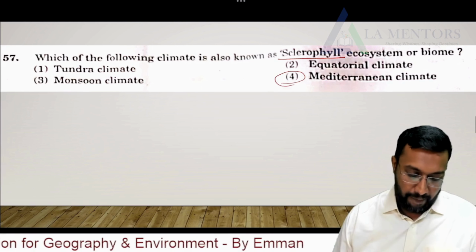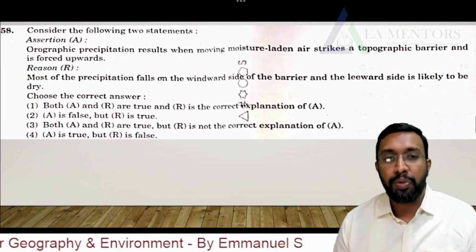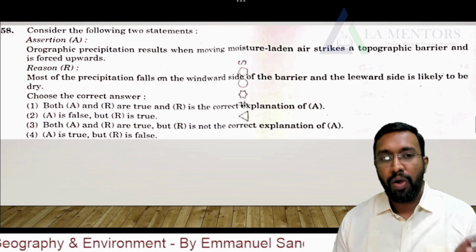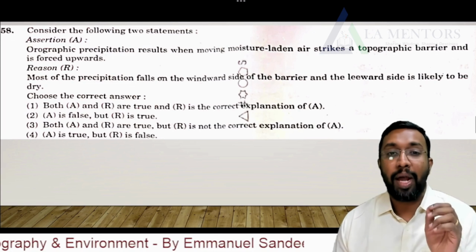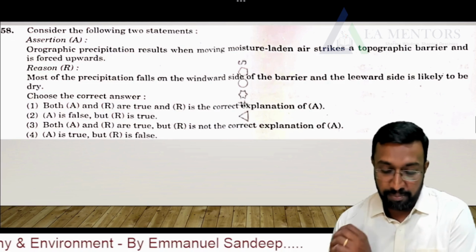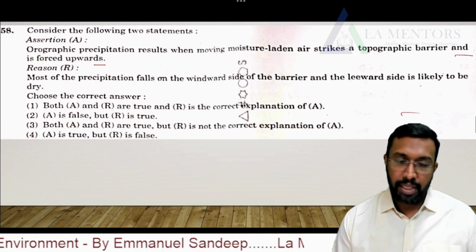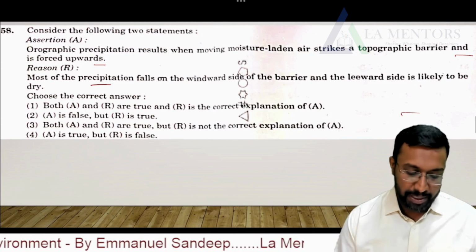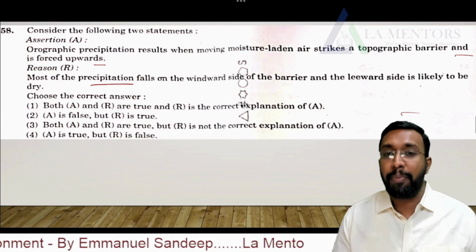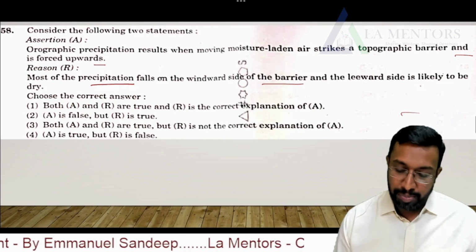Now moving further, next question. Consider the following two statements. Assertion: orographic precipitation results when moving moisture-laden air strikes a topographic barrier and is forced upwards. Reason: most of the precipitation falls on the windward side of the barrier and the leeward side is likely to be dry.